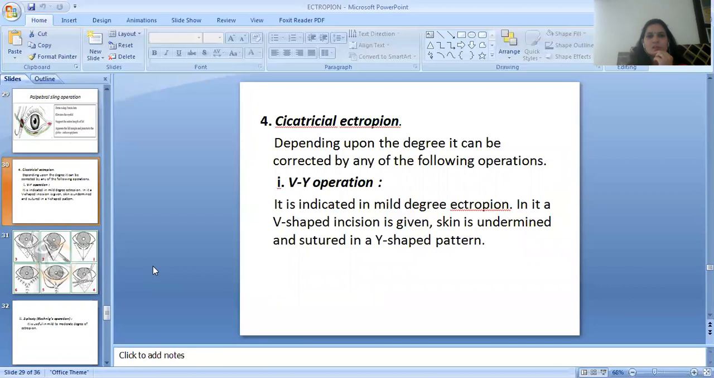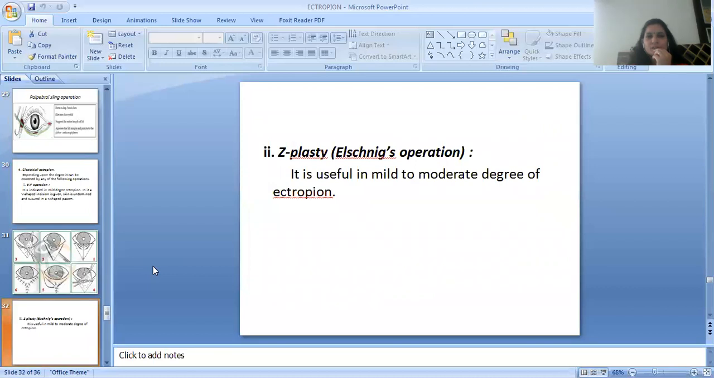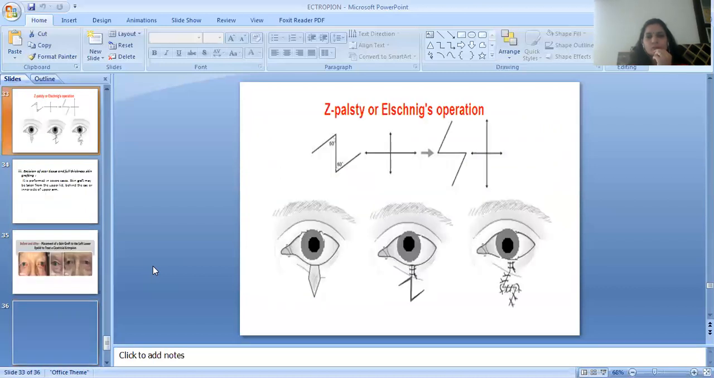Then the treatment of cicatricial ectropion, depending upon the degree, it can be corrected by any of the following operations. First one is VY operation. It is indicated in mild degree ectropion. In it, a V-shaped incision is given, skin is undermined and sutured in a Y-shaped pattern. Here you can see the image. Then Z-plasty. It is useful in mild to moderate degree of ectropion. You can see the image of Z-plasty in which two triangular incisions are given.